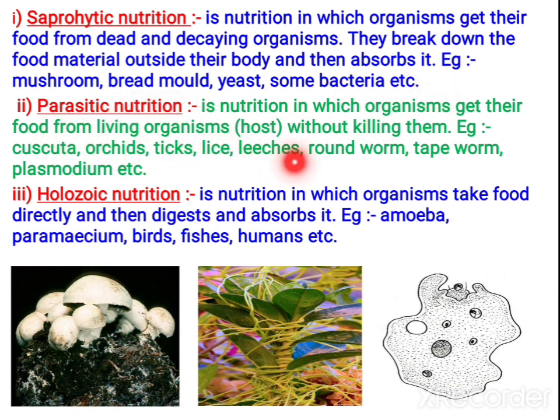Parasitic nutrition. In this nutrition, the organisms get their food from living organisms, which we call the host, without killing them. So Cuscuta, which is a plant parasite, orchids, ticks, lice, leeches, roundworm, tapeworm, Plasmodium, the malarial parasite, all come under this category.